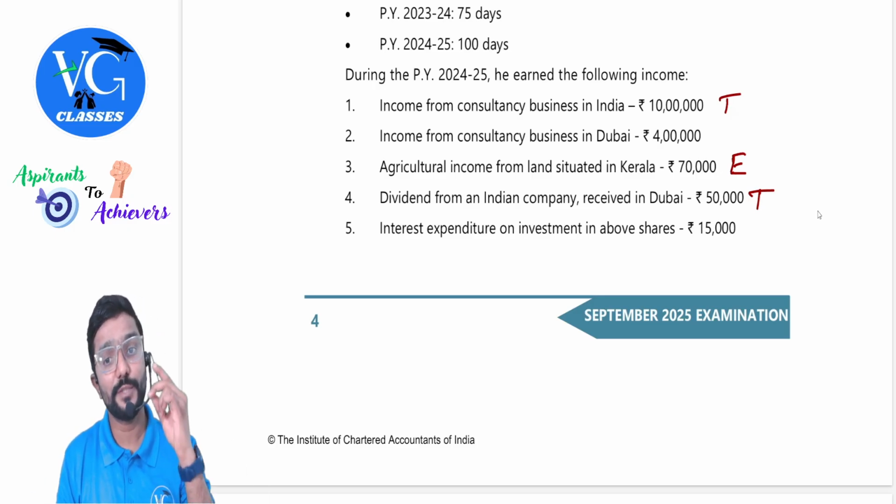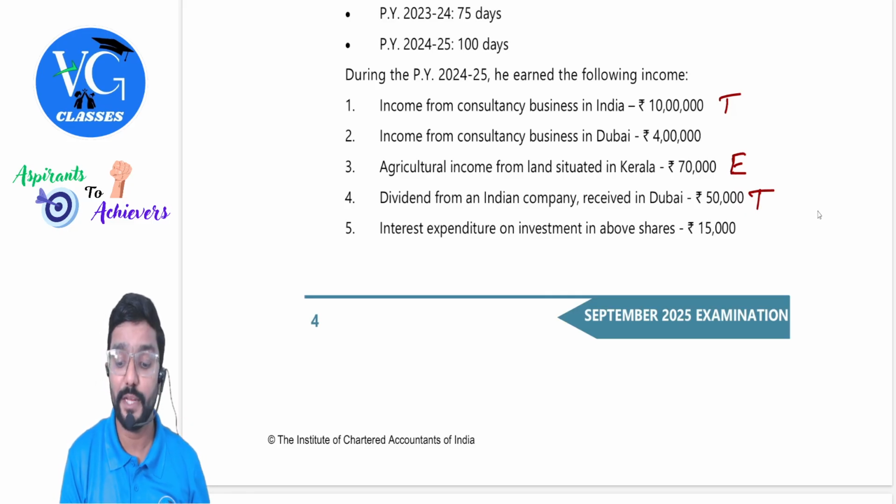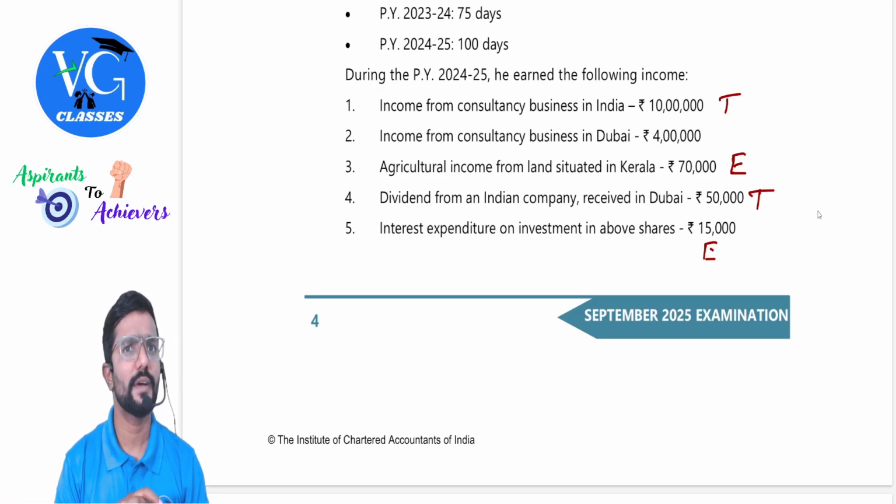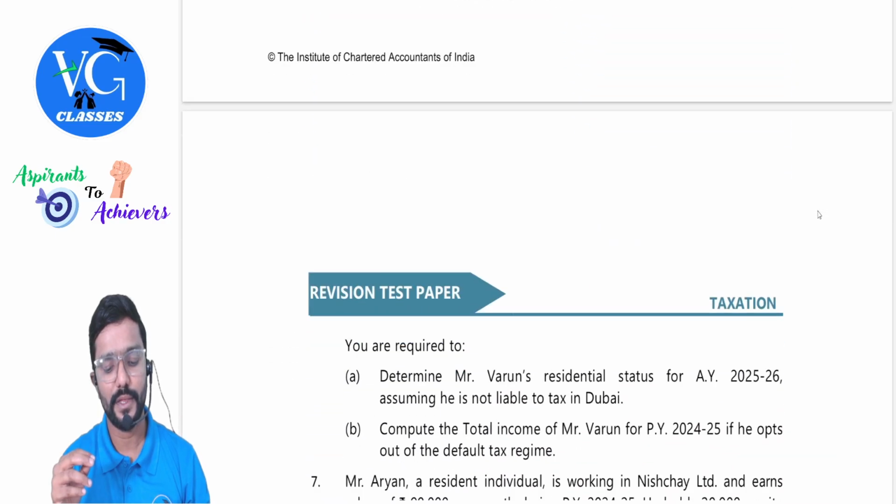Interest expenditure on investment in above shares, 15,000. This can be claimed as an expenditure. Maximum how much? 15,000 or 20% of 50,000. Correct. Now, interest expenditure can be claimed as deduction against dividend income. Maximum how much? 20% of dividend income, which comes to 10,000. 10,000 or 15,000, whichever is lower is 10,000.